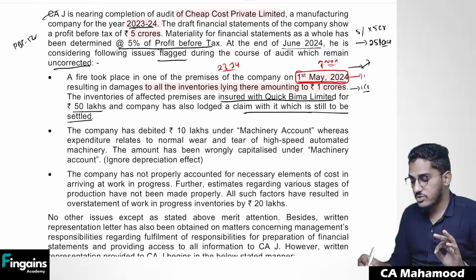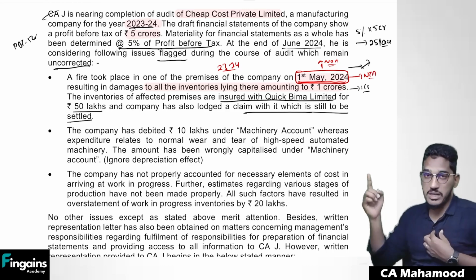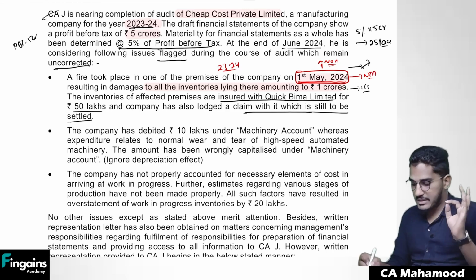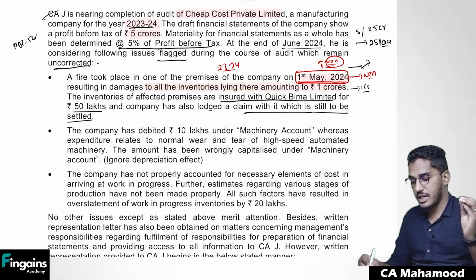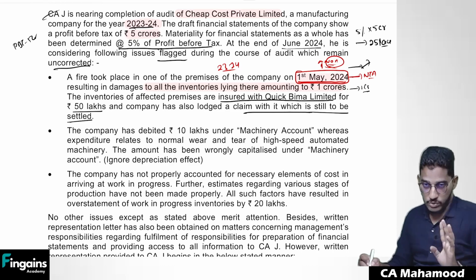So this event has to be disclosed in the notes to accounts. They need not adjust that loss in the financial statements, but they have to disclose it as a part of their notes to accounts. So there is a subsequent event which is non-adjusting in nature. It doesn't require adjustment to the financial statements, but it requires a disclosure by way of notes to accounts.